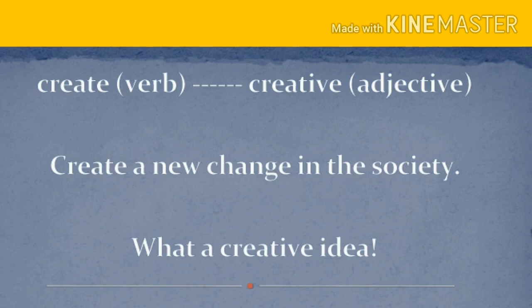Creative. What a creative idea. This word creative mentions the idea which is creative. So, this is an adjective. How is his idea? His idea is creative. So, now it becomes an adjective. Create is a verb and creative is an adjective.